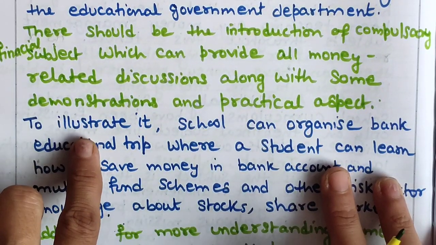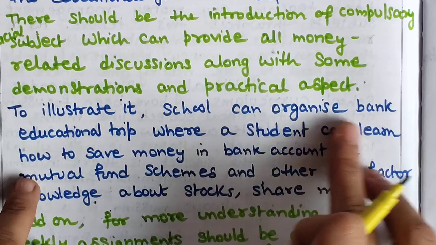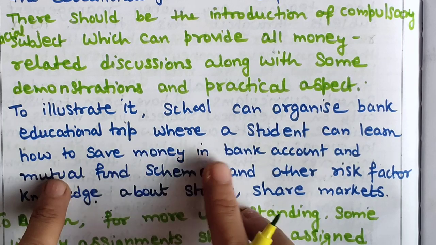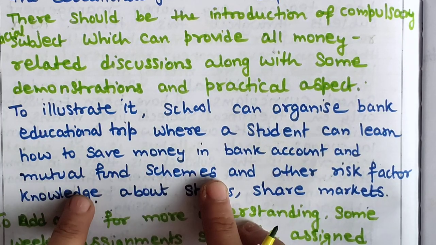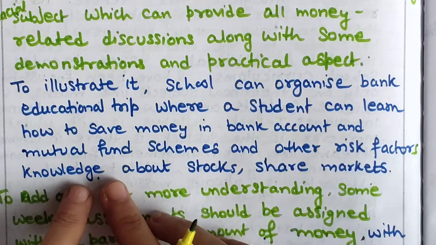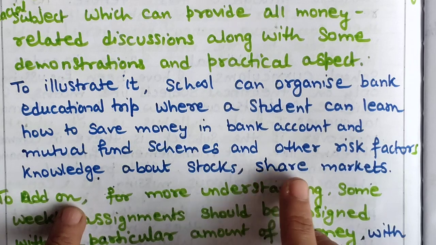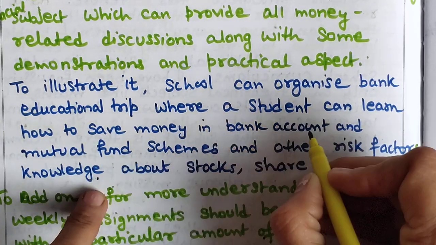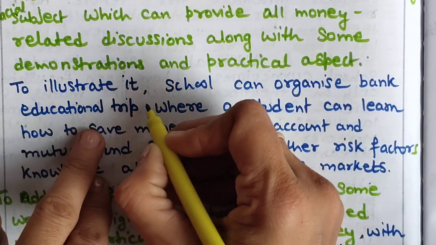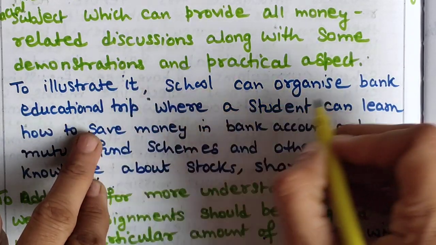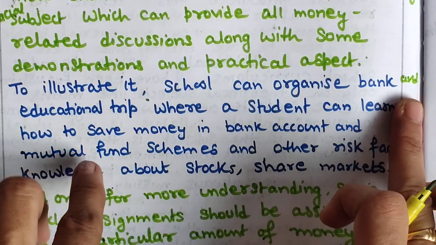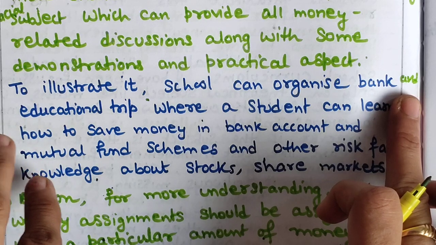Okay, so to illustrate it, schools can organize a bank educational trip where students can learn how to save money in bank accounts and mutual fund schemes and other risk factors, knowledge about stocks, share markets and all. So bank educational trip, bank and BSE, Bombay Stock Exchange markets, you can say.